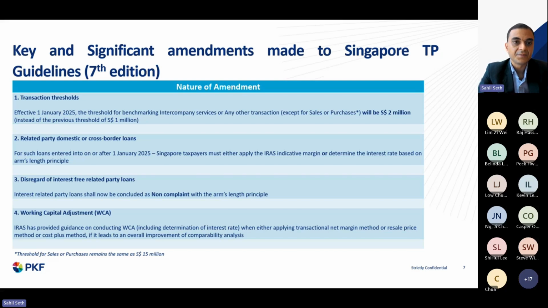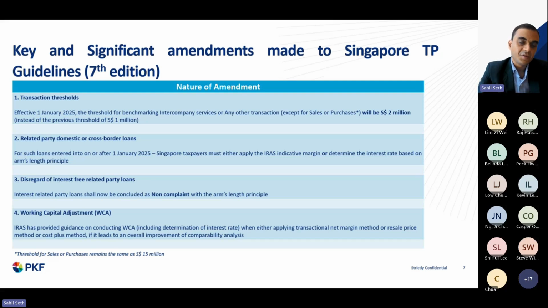And now the first, point 3, which I want to mention, is that an interest free related party loan, right, shall now be concluded as non compliant. So in simple terms, the concept of interest-free loan has been done away with, right?